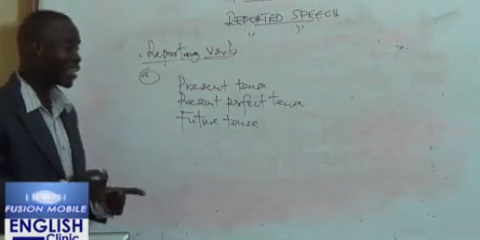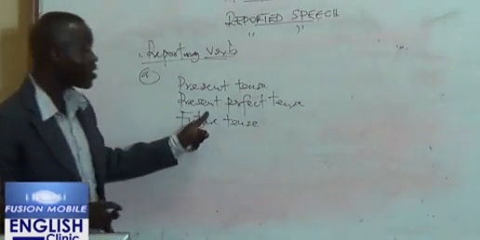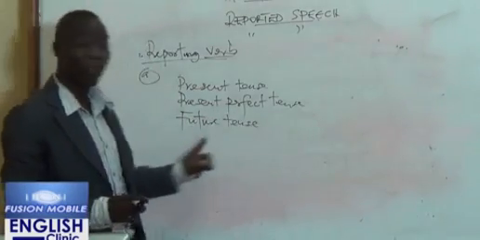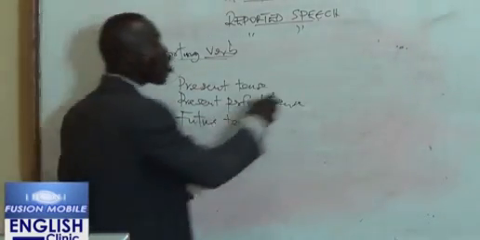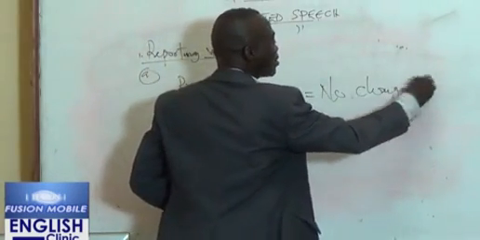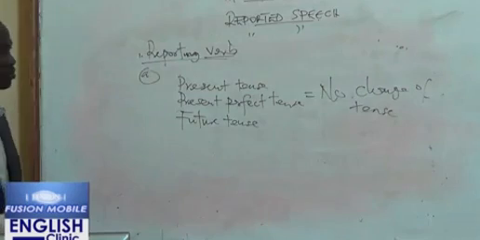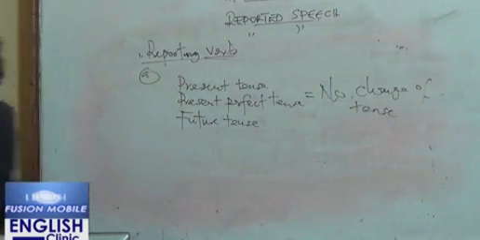I will take that again. When your reporting verb is in present tense, present perfect tense, or future tense, there will be no change of tense in the words you are what? Reporting. Now, let's consider some examples.